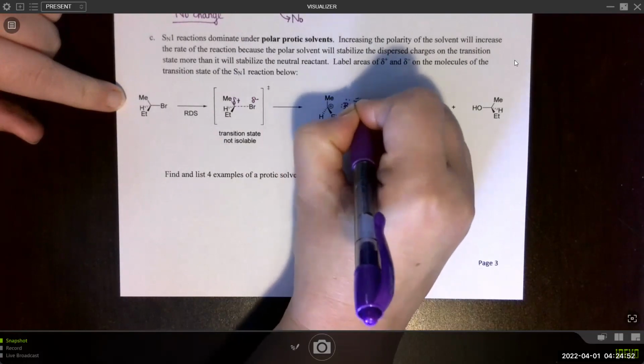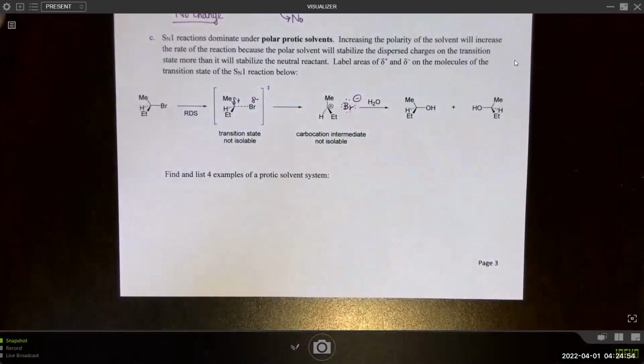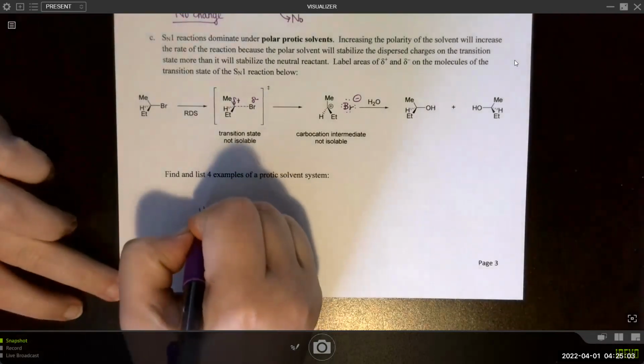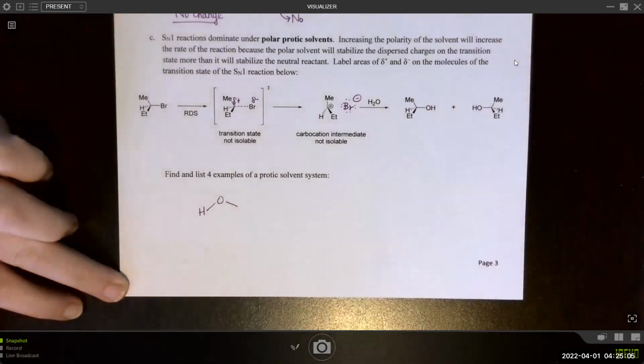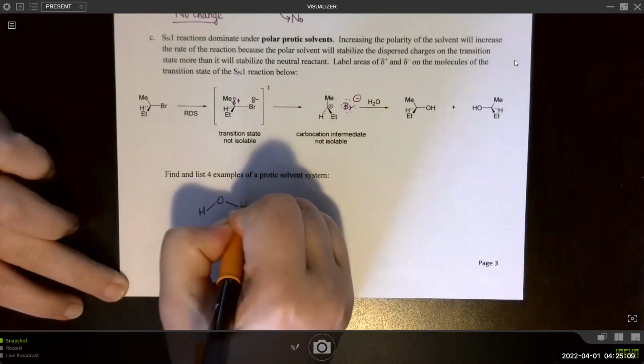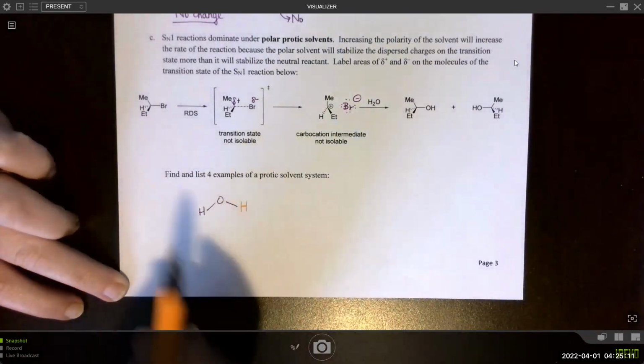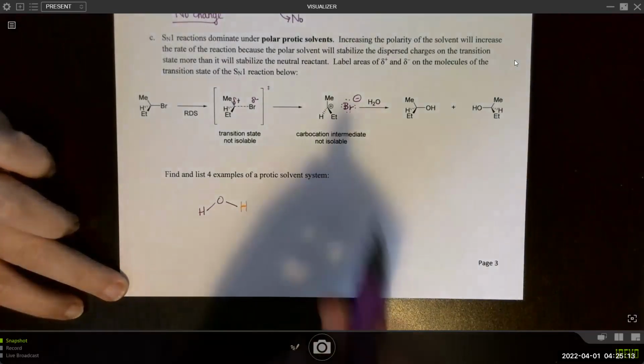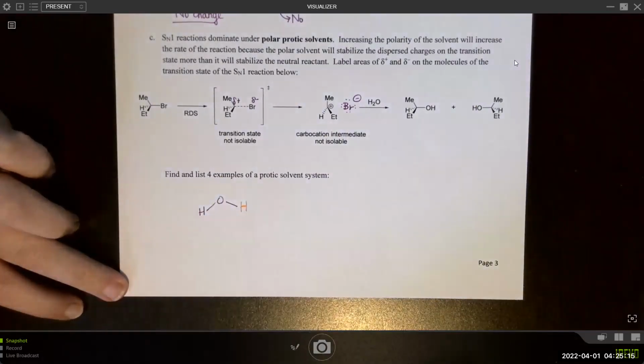This mechanism, let's go ahead and draw that back in. Find and list 4 examples of a protic solvent system. Okay, so water. And you could even make this a different color. Of course, it really should be both sides in that case, but it just needs one in order to be considered protic.